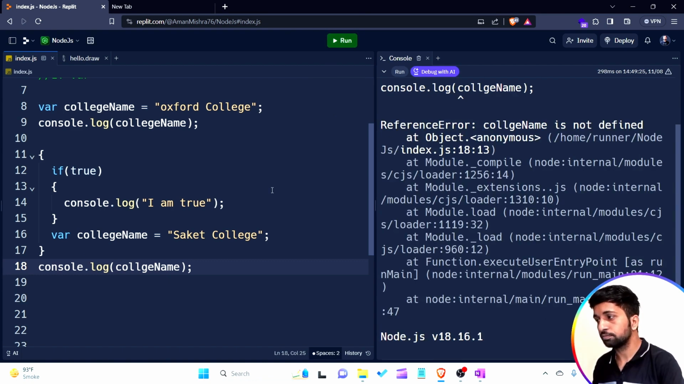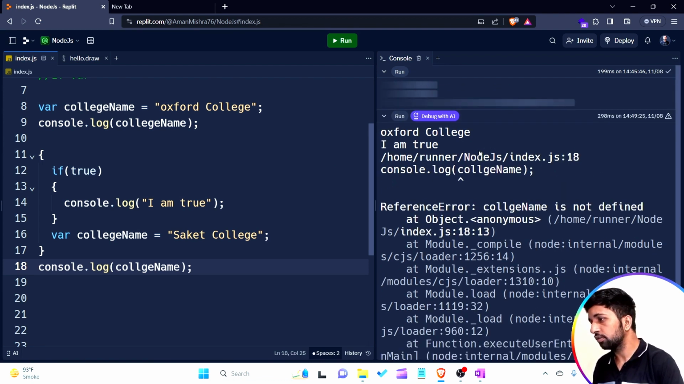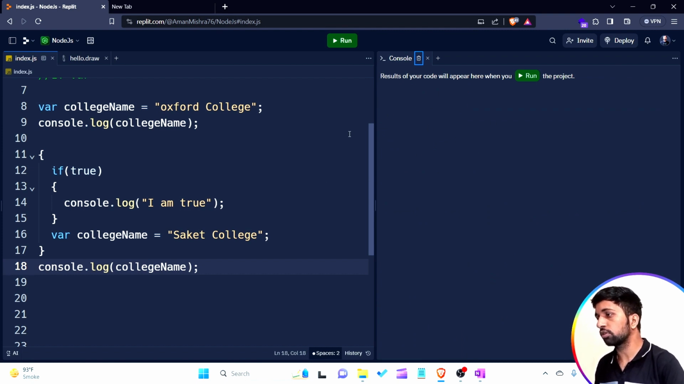There is an error. What is the error? I do not know. College name is not defined. Why? Home dot college name. Am I making any mistake here? Yes, I am making a mistake in the name of the variable. I just want to remove all the history of the console, then run the code.